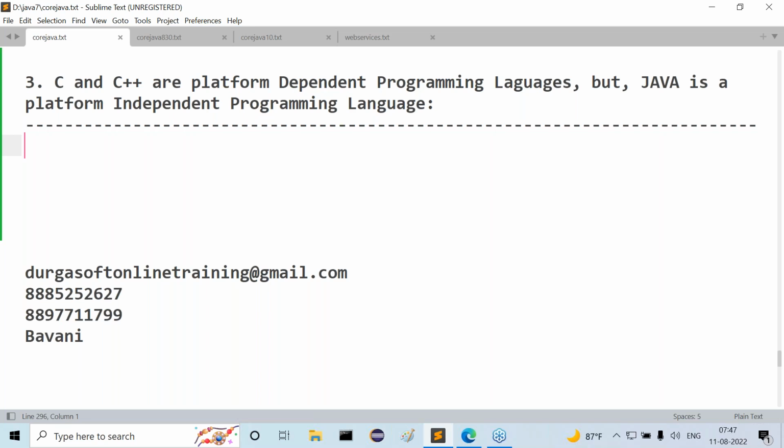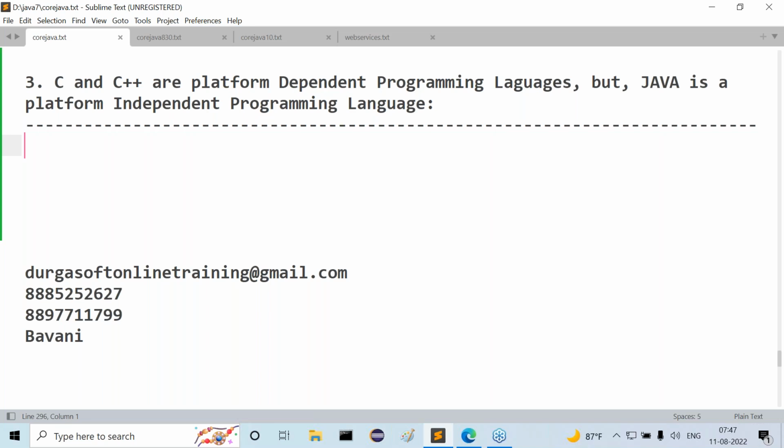Now let's understand this clearly. All of you ready? Before understanding whether C, C++ and Java are platform dependent or platform independent, first we have to understand when a programming language is platform dependent and when it is platform independent. What are the definitions for it?